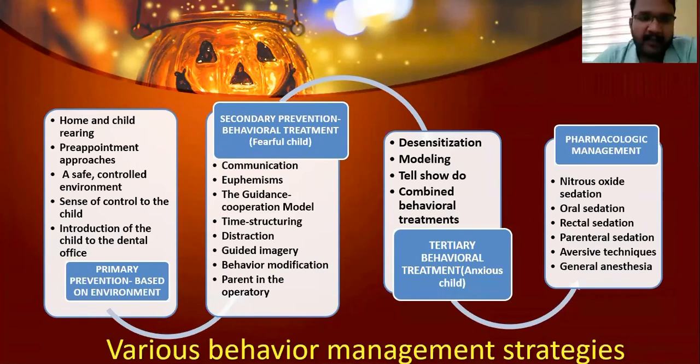Okay. Now next is the secondary prevention or the behavioral therapy. That is communication. There are 2 types of communication. All those things we have explained already in our behavior management. Okay, euphemisms. That is, you can name them. You can give life to certain objects. Say, for example, if you are giving an LA, you can tell them that I am putting a solution that makes your teeth sleep. Imagine that you are using an aerator. Tell them that I am using a machine that will wash the teeth.